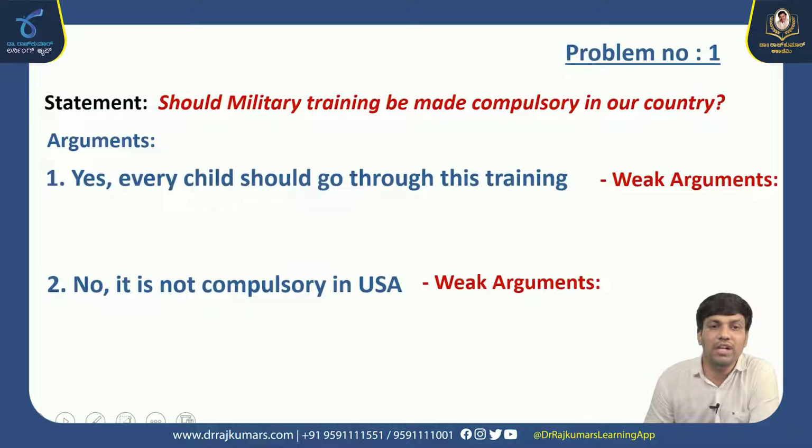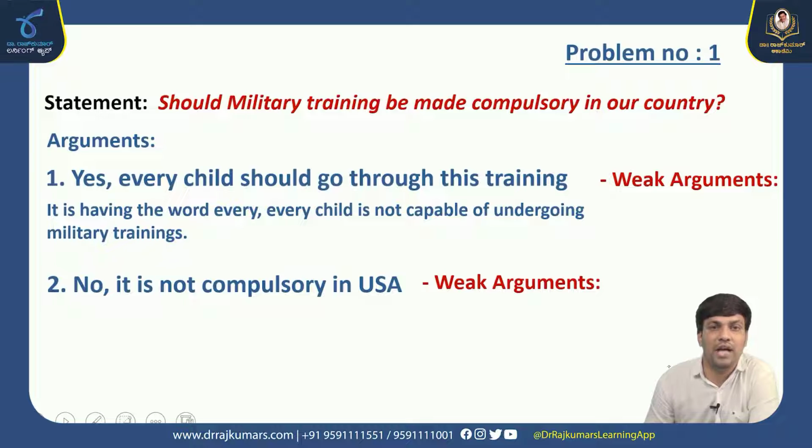First one, every child should go through this training. They are telling that each and every child should go through this military training. Here it is having the word every, right? Every child is not capable of undergoing military training because some may be strong and some may be weak. In this condition, we can't say that every child should go through this training. So the argument goes weak. So our right option is weak argument.